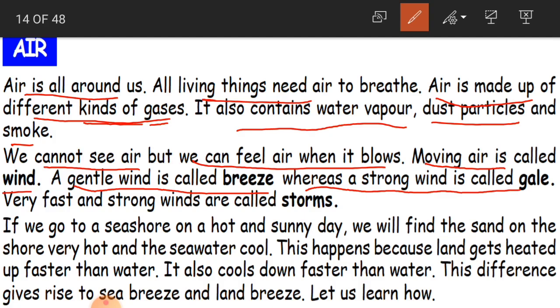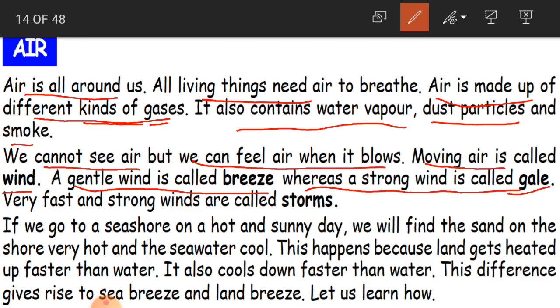Gentle in the sense the air which moves very slowly is called breeze. And a strong wind, sometimes you can see air blowing at high speed, that you call gale.